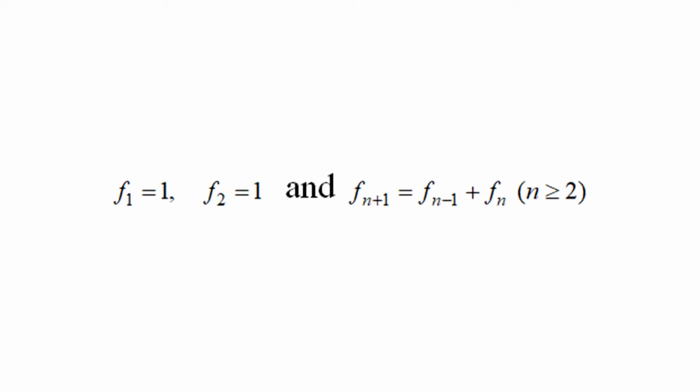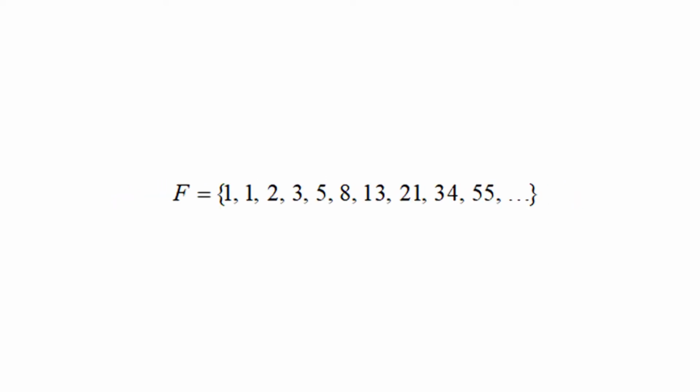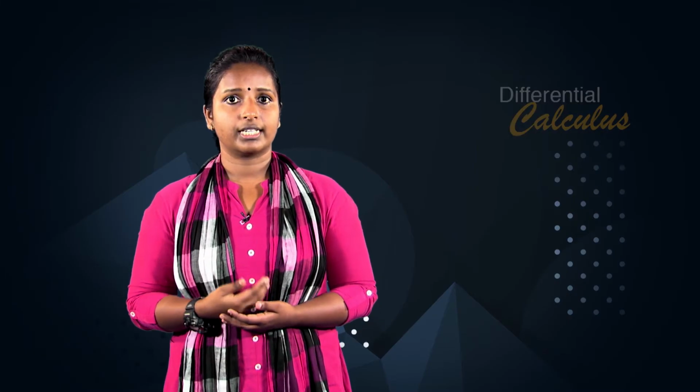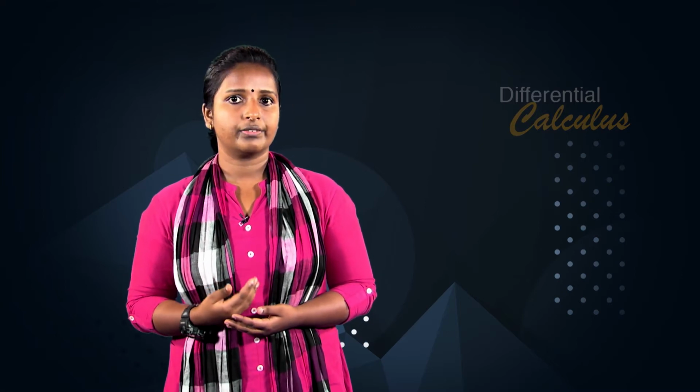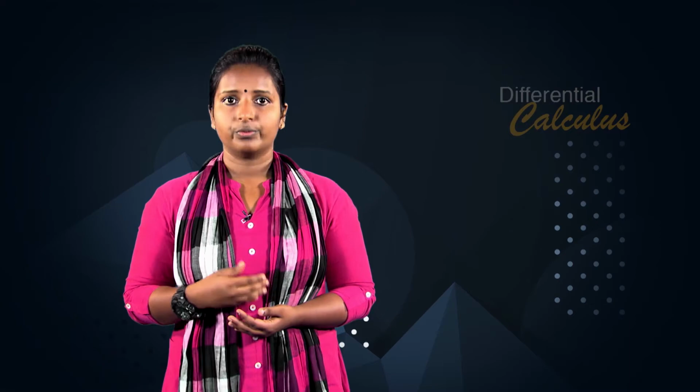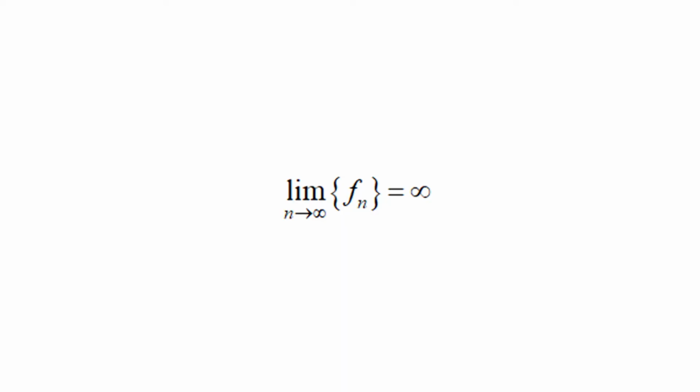This way of defining a sequence, calculating the next term of the sequence from previous terms via some formula, is known as the recursive definition of the sequence. Using the recursive definition, we can list the first few terms of the Fibonacci sequence as 1, 1, 2, 3, 5, 8, 13, 21, 34, 55, etc. The Fibonacci sequence diverges because it outgrows every real number L. To describe the behavior of the sequence Fn, we write the limit of Fn as n approaches infinity is infinity.